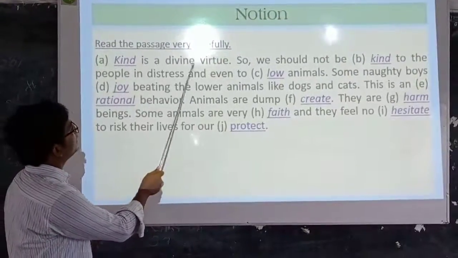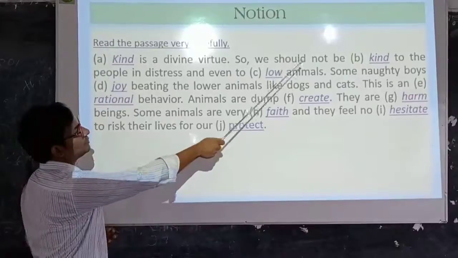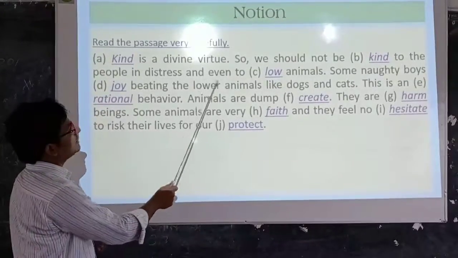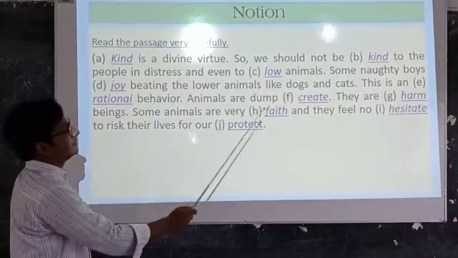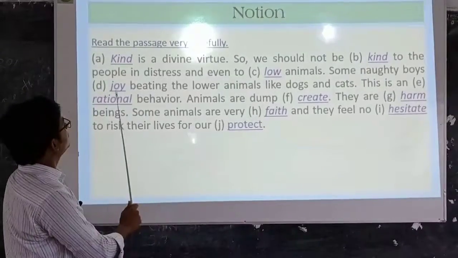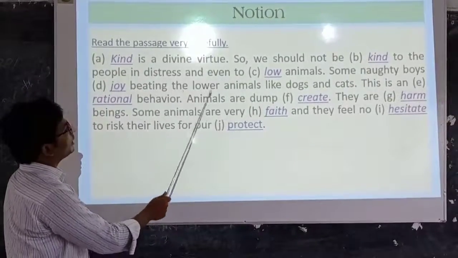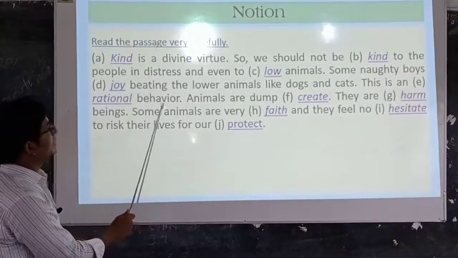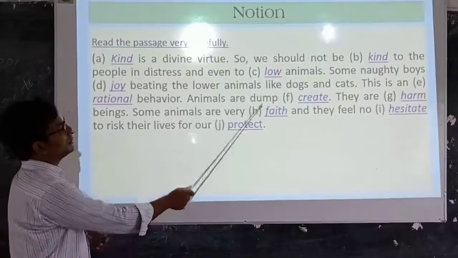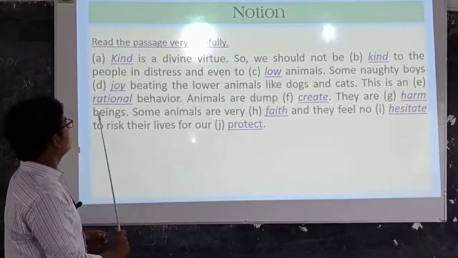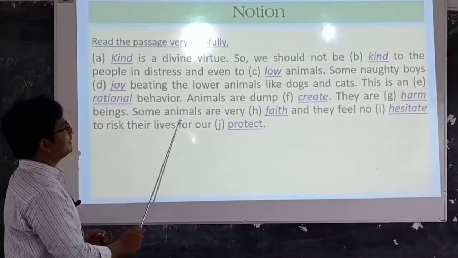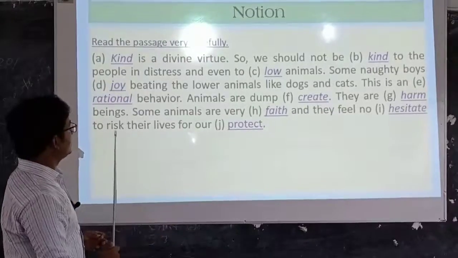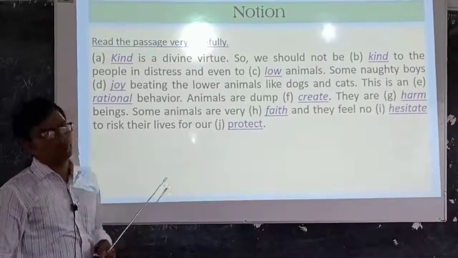Kind is a divine virtue, so we should not be kind to the people in distress and even to low animals. Some naughty boys enjoy beating the lower animals like dogs and cats. This is an rational behavior. Animals are dumb creatures, they are harm beings. Some animals are very fat and they feel no hesitate to risk their lives for our protect.